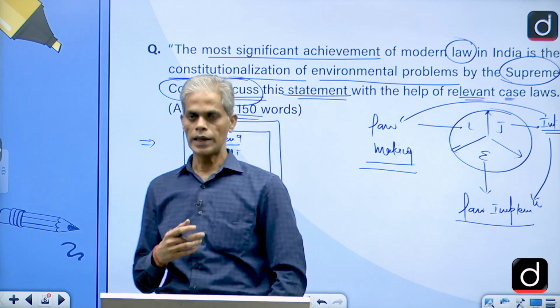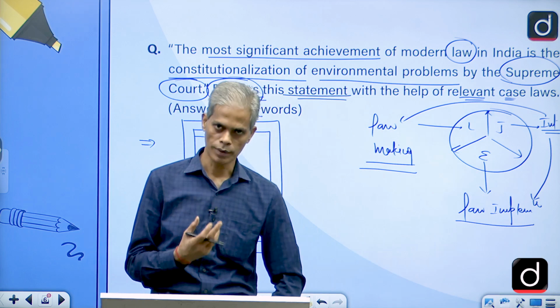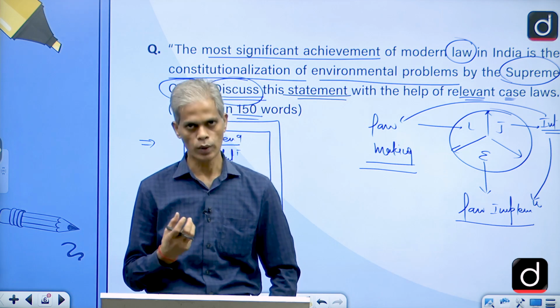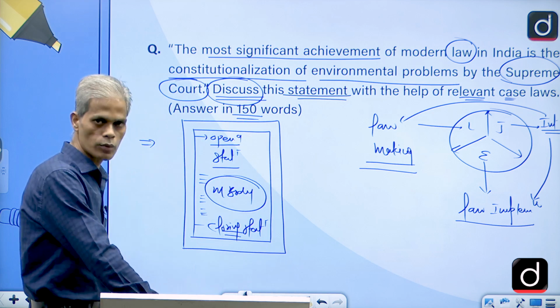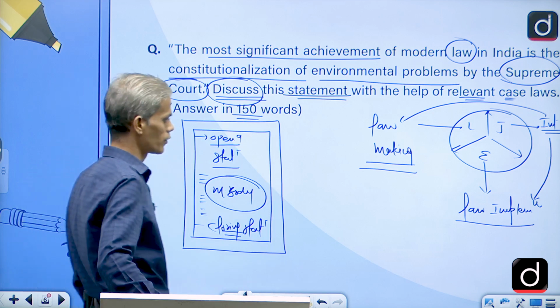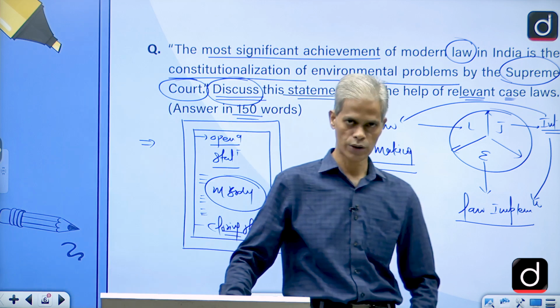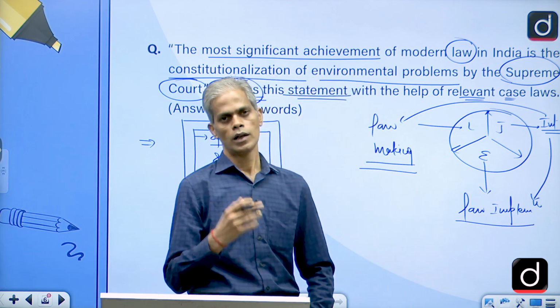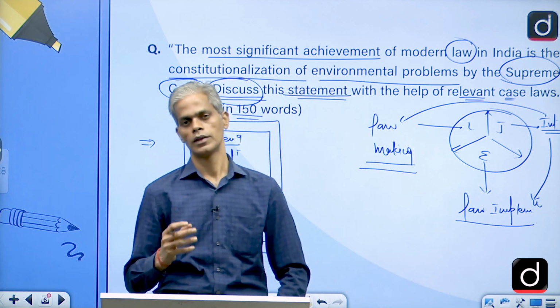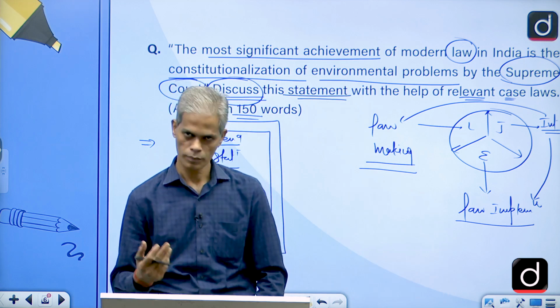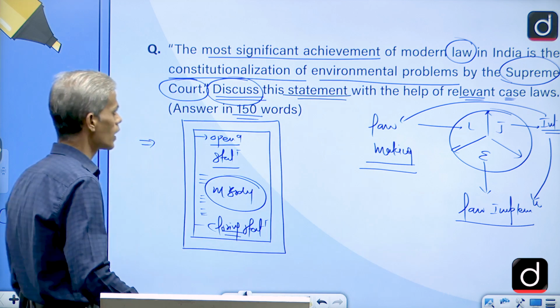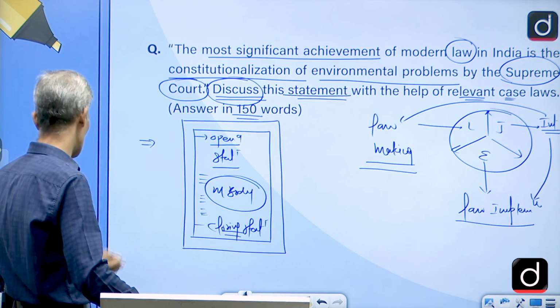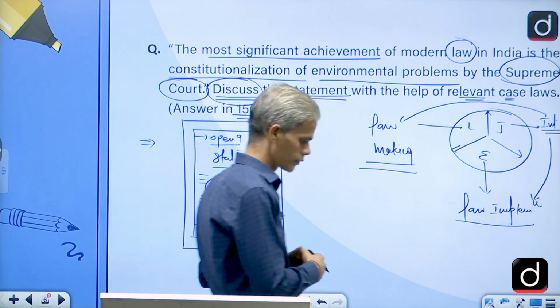You can take a pro stand that the Supreme Court of India has played a very proactive role in constitutionalization of these environmental problems, through different case laws, different interpretations, or various doctrines propounded by the Supreme Court from time to time. Like that, you can cover the answer to this particular question.